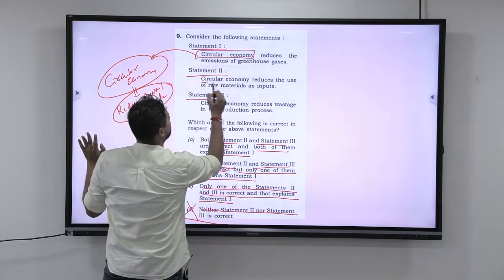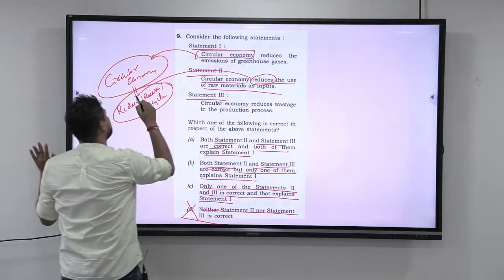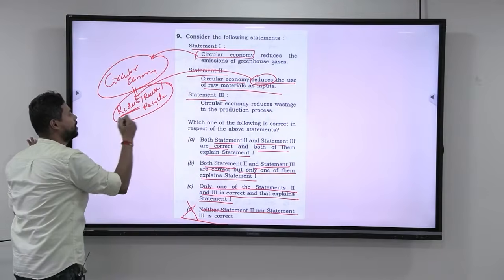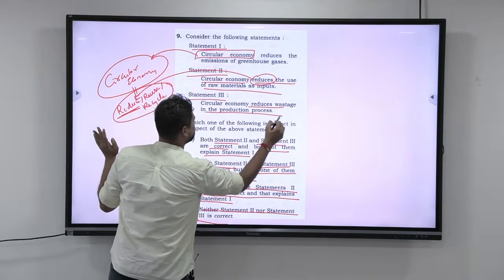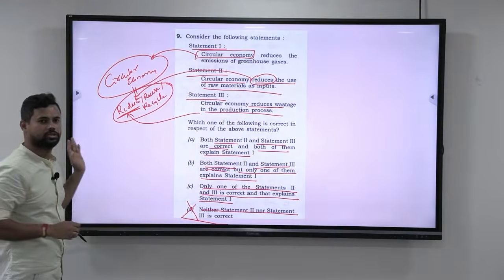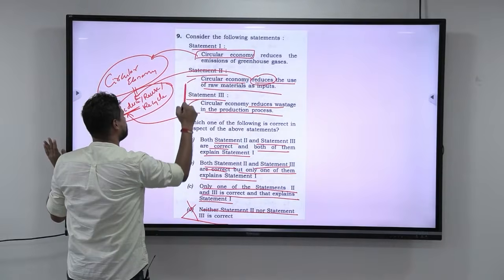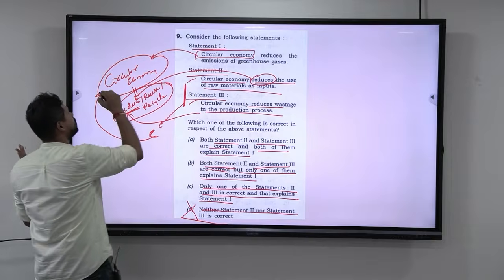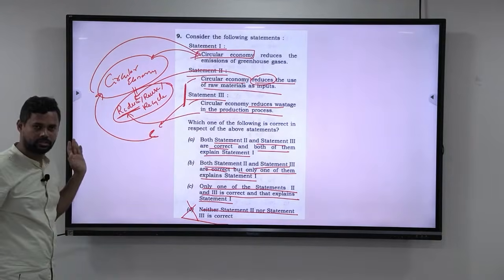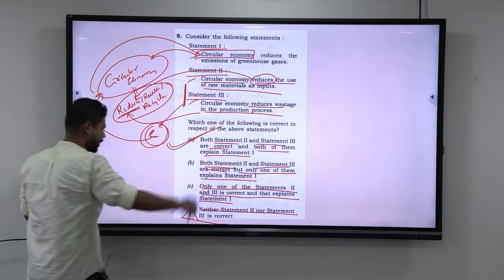Now, circular economy reduces the use of raw material. Look at this, reduces. It is there here. Instead of 3, I am telling 1. Okay. Next, circular economy reduces wastage in the production process. Look at this, reduces. So, if you look at statement 2 and statement 3, they are consistent, and they are consistent with this statement. If they are consistent with this statement, automatically they should be consistent with this. So, with that principle of consistency, I can say that this is correct.